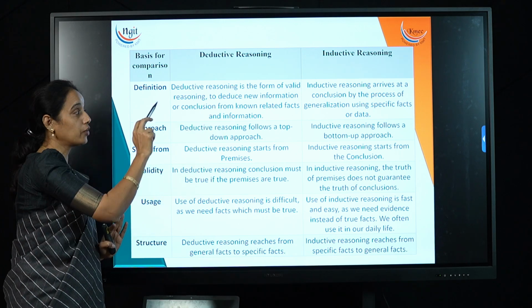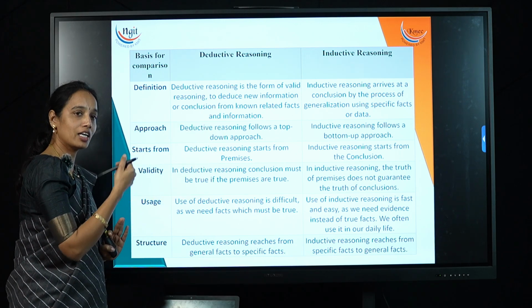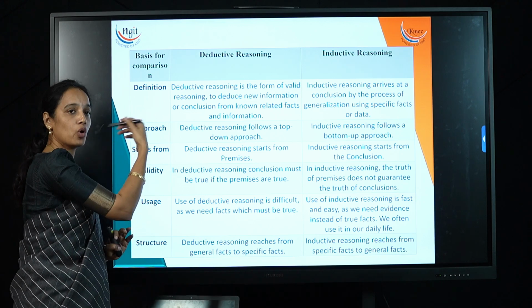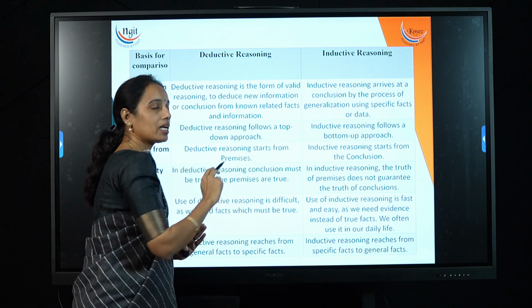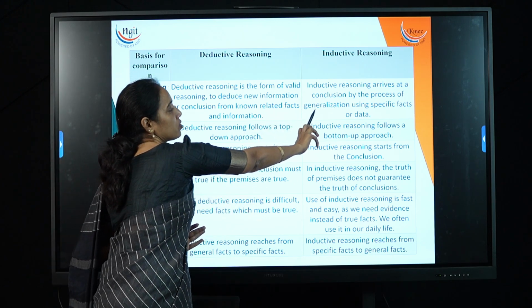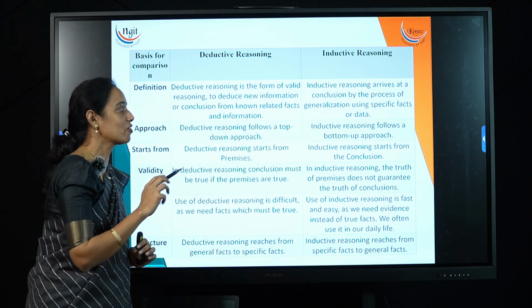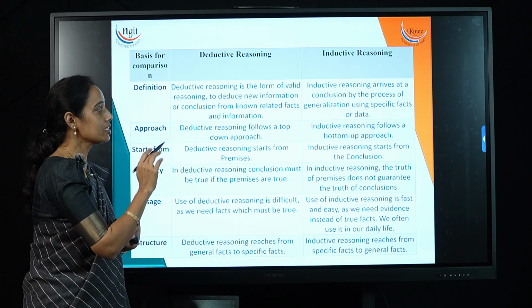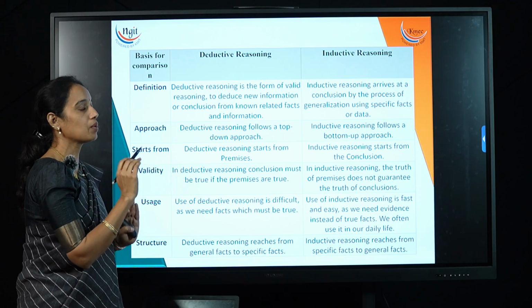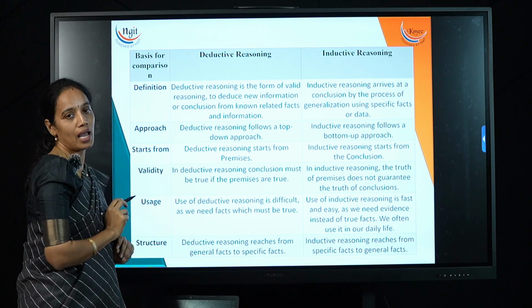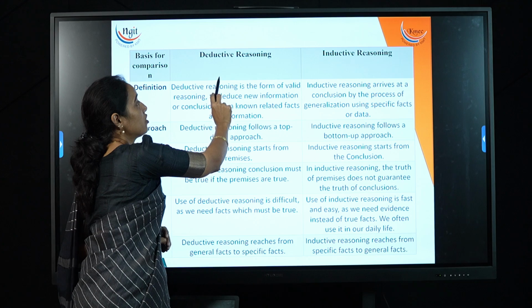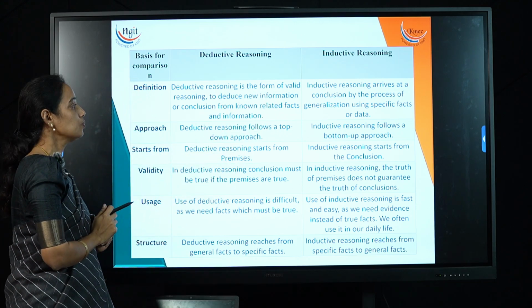So it is going to deduce new information, or derive the conclusion, from known related facts. Whereas inductive reasoning arrives at a conclusion by the process of generalization using specific facts or data. So it arrives directly at a conclusion just by generalization, whereas deductive reasoning deduces the new information from the existing one. That is the first difference between deductive and inductive.